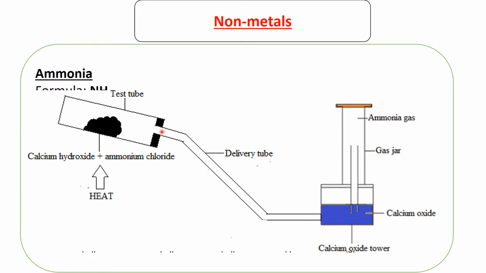Once you tilt it, the water and the gas are going to flow here. The water will be here, and of course we're going to have the ammonia gas here on top. Notice that there is a calcium oxide tower, which acts as a drying agent to dry the ammonia gas.